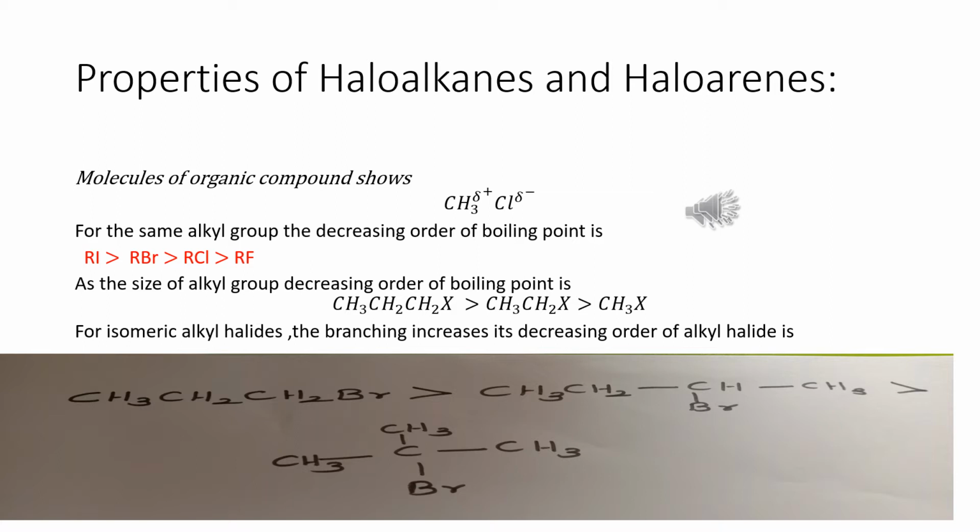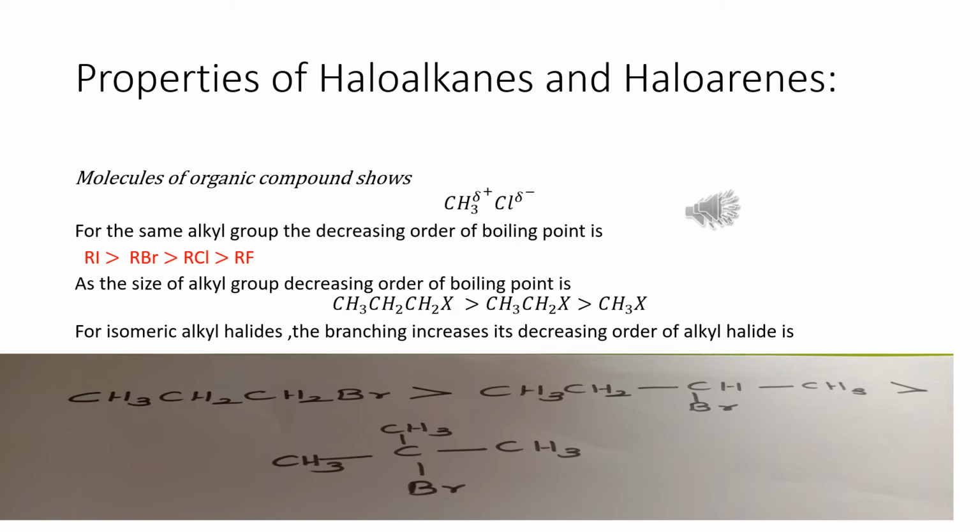Here two forces of attraction are present: one is dipole-dipole interaction and another one is van der Waals interaction. So these intermolecular forces of attraction between the molecules are stronger in the halogen derivatives.